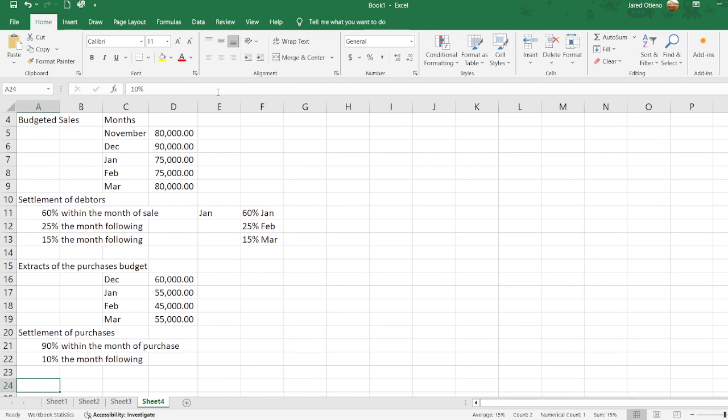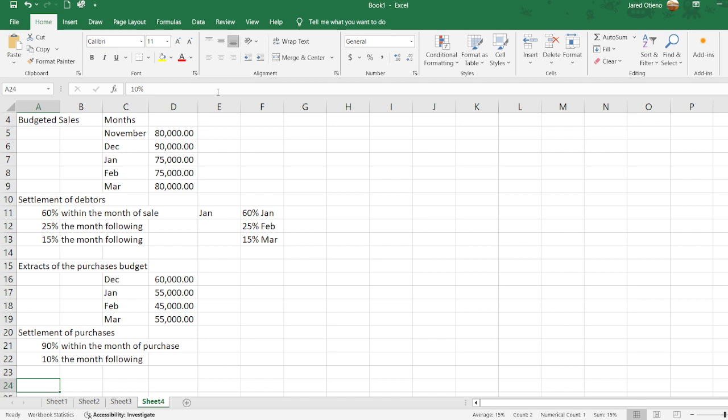Then they've also given us additional information. They're telling us wages are 15,000 per month, overheads are 20,000 per month, including 5,000 for depreciation, and they are settled monthly. Attention to detail here again.